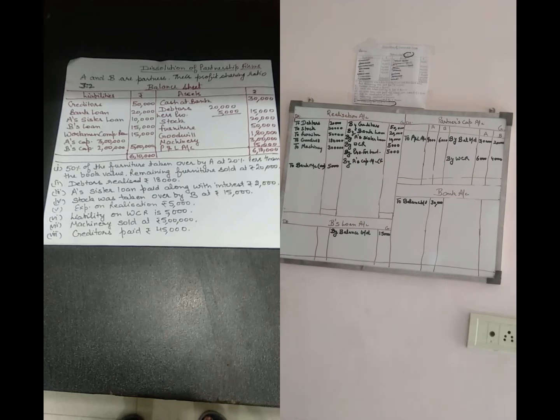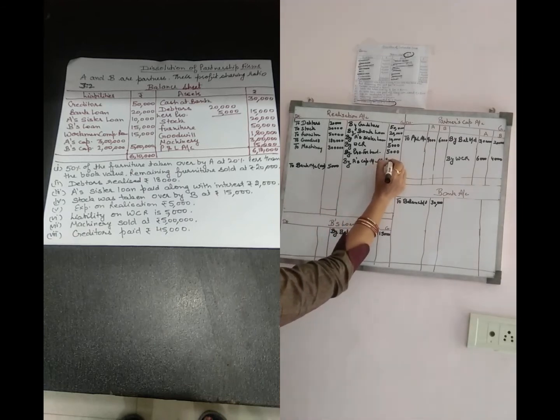Now the furniture amount is 50,000. 50% of the 50,000 is 25,000, and 20% less than the book value means 25,000 multiplied by 80 upon 100. That will be 20,000. It means that